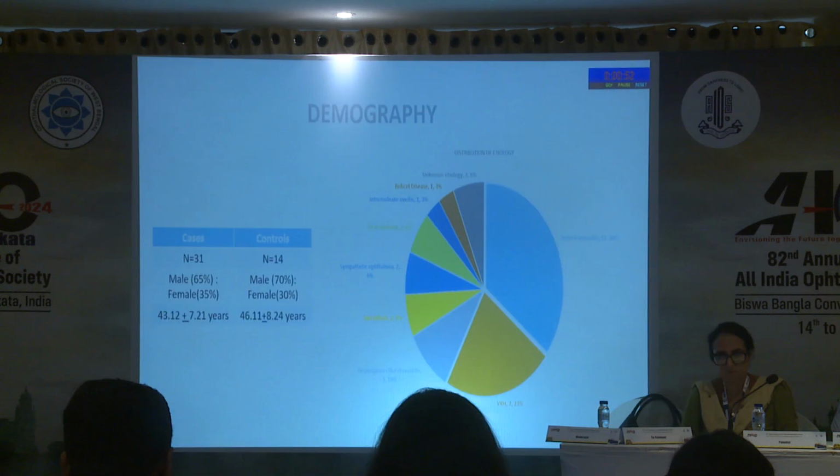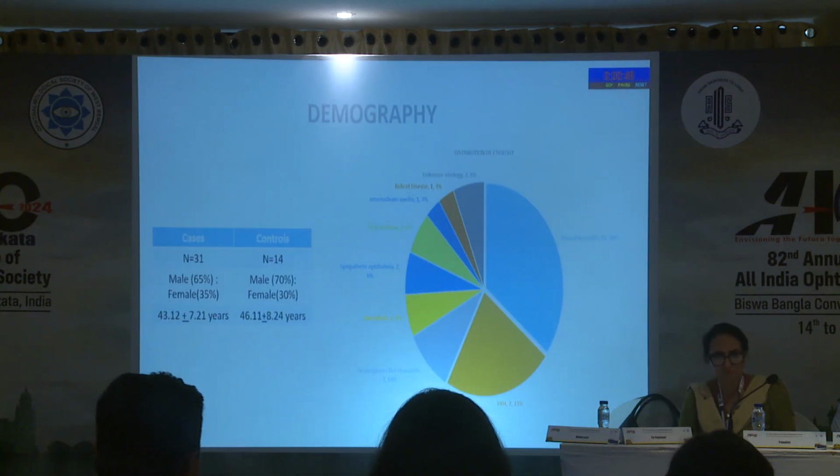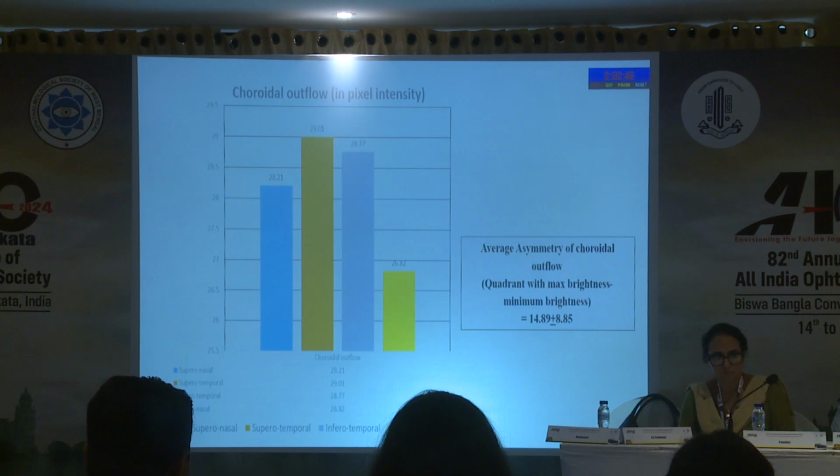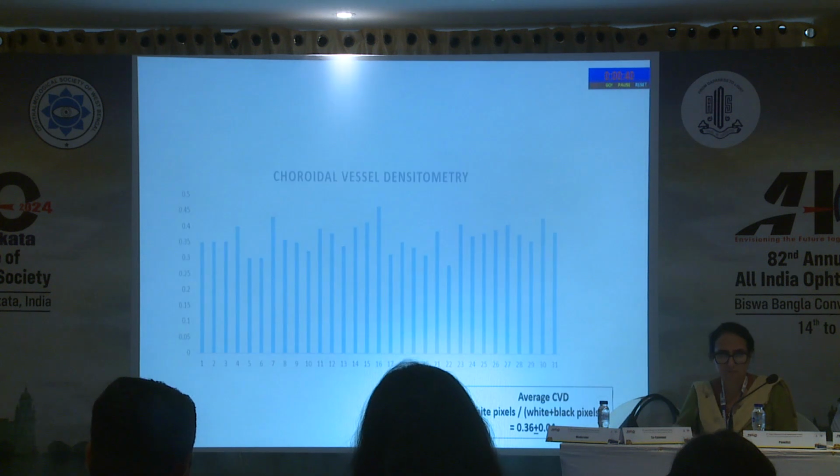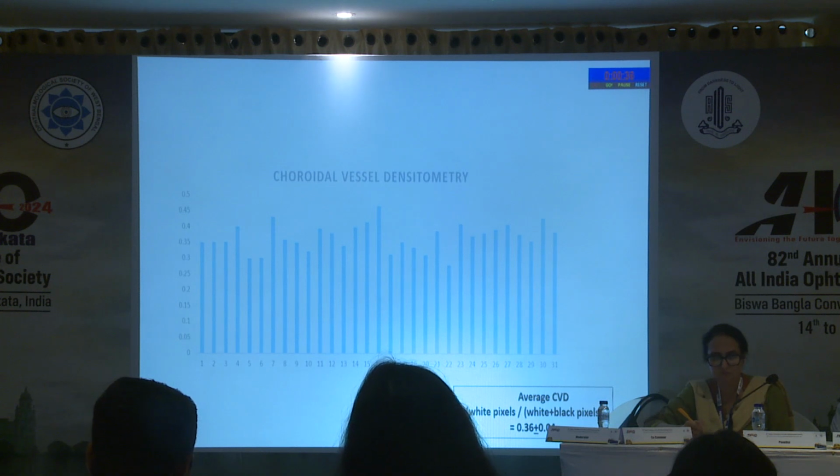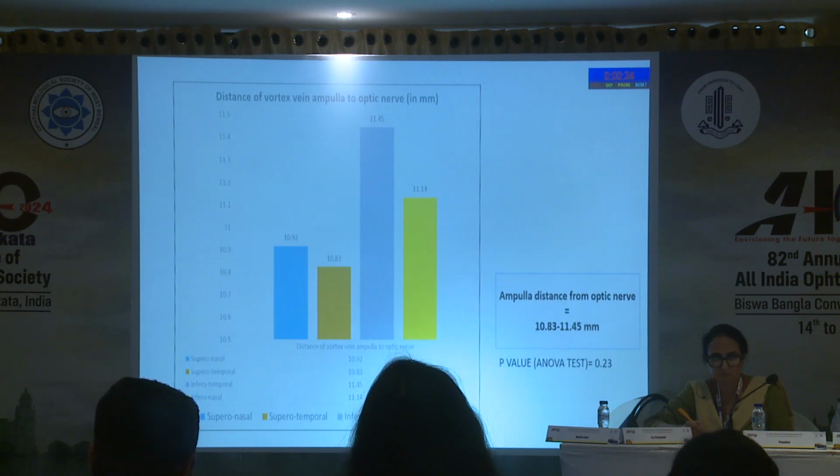So coming on to the results. A total of 31 cases and 14 controls were included, and we had the entire spectrum of posterior uveitis in the cases. The mean average asymmetry of the choroidal vessels was 14.89 pixel units. Choroidal vessel density in the cases was 0.36. So this is the ratio, so it will come in 0.36. And the distance was 10.83 to 11.45.